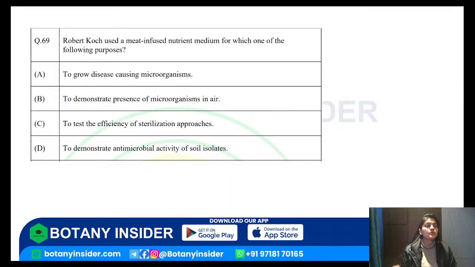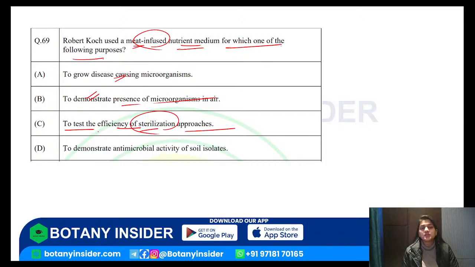Another question. Robert Koch used meat infused nutrient medium for which of the following purposes? He was working on an experiment, and it is asking you for which purpose the meat infused nutrient media was used. To grow disease causing microorganisms, to demonstrate the presence of microorganisms in air, to test the efficiency of sterilization approaches, and to demonstrate antimicrobial activity of soil isolates. What's the answer for this one? Try it out, everyone.